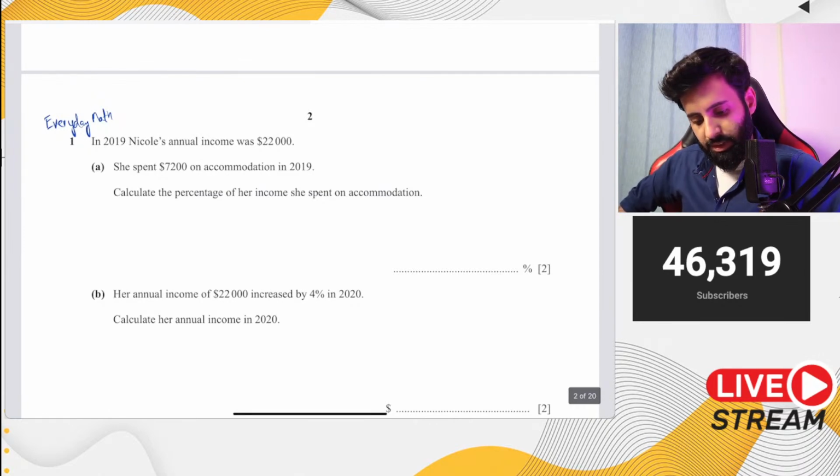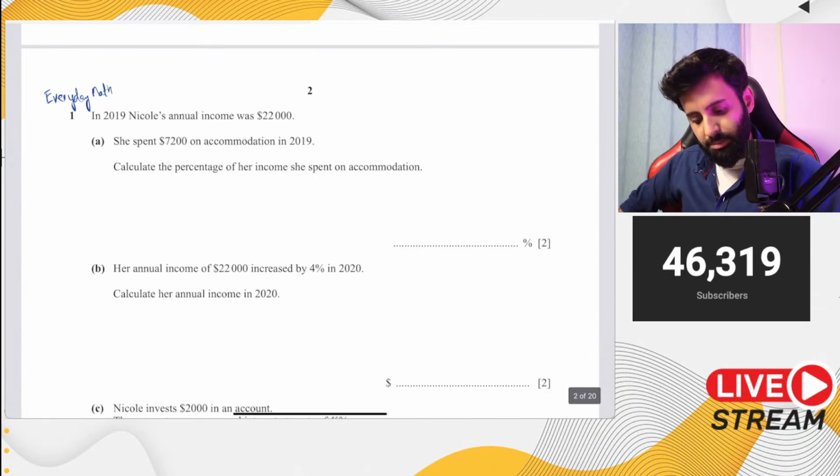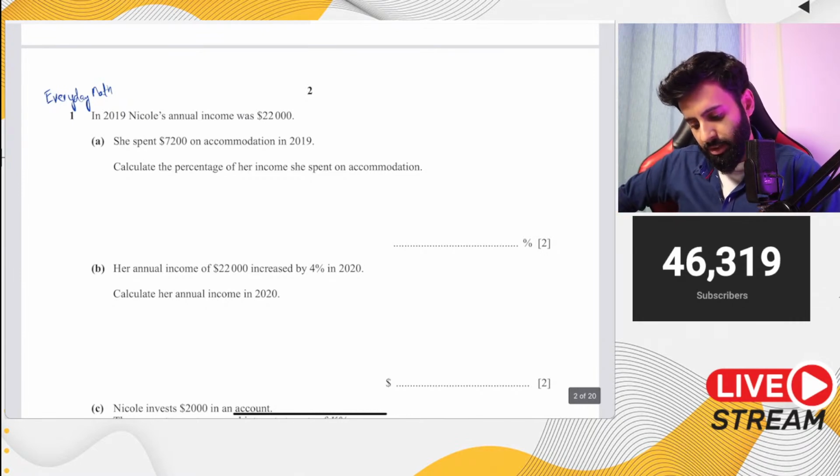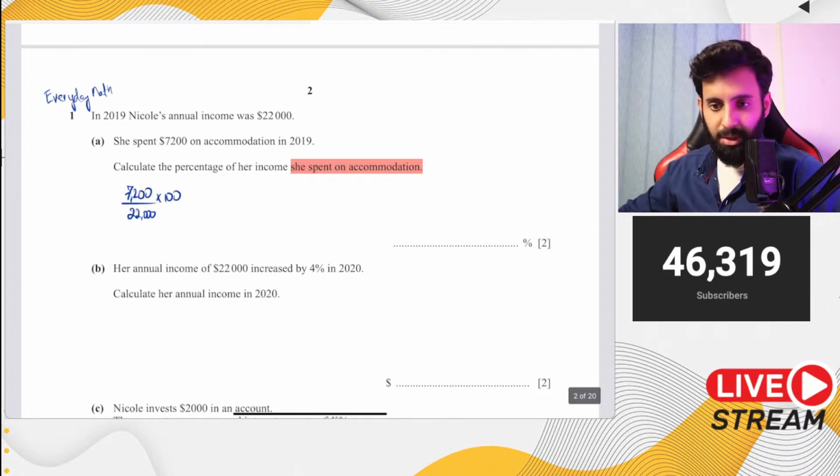The first question is, in 2019, Nicole's annual income was 22,000. She spent 7,200 on accommodation in 2019. Calculate the percentage of her income she spent on accommodation. So how much money went on accommodation? 7,200. What was her total income? It was 22,000. Since you're supposed to calculate percentage, just multiply it by 100.